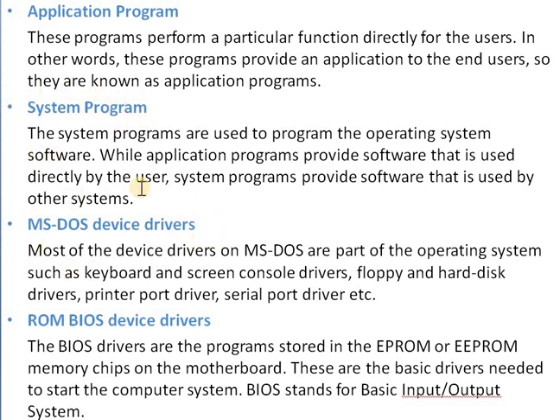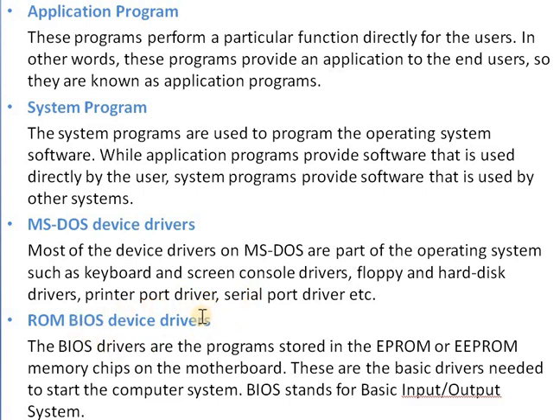Next, MS-DOS device drivers. Device drivers provide the interface between the operating system and particular hardware. Same way, in DOS operating system, there are different device drivers required for providing the interface between the operating system and that particular device. For example, for connecting the hard disk to the operating system, we need the hard disk drive. Then last one is the ROM BIOS.